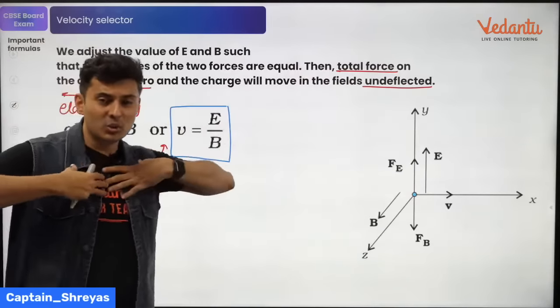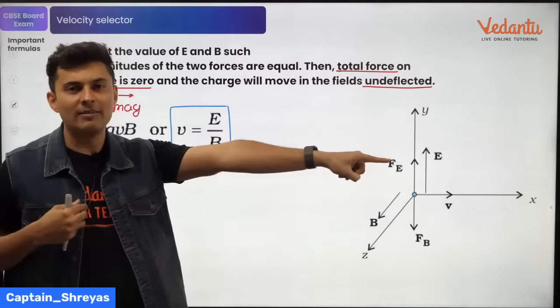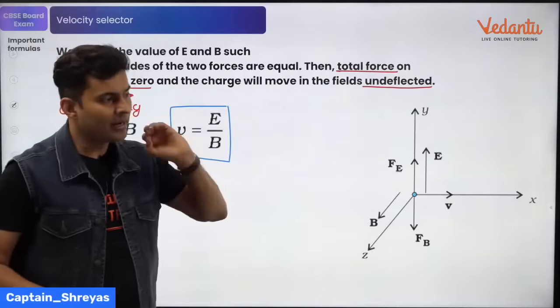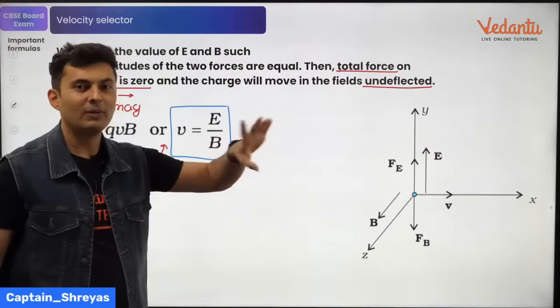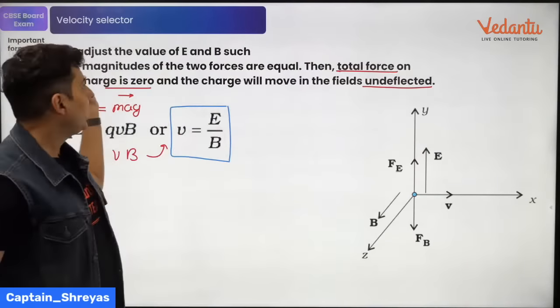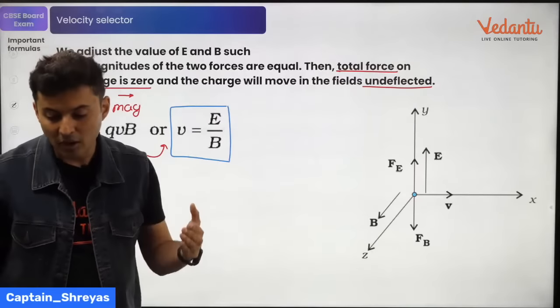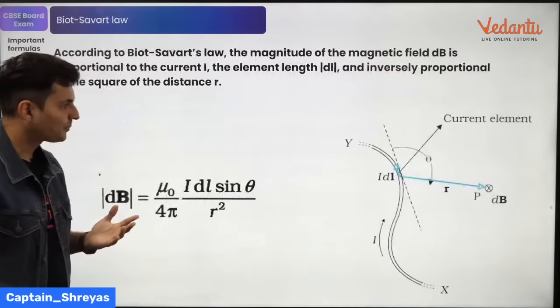So if I adjust the fields, you will see only a certain number of particles with that speed will go undeviated. Others will go this way or that way. So if I make a hole, only those speeds will come out. Those particles which have certain speed will come out. So I can use it like a velocity selector. Yes, I hope this is clear.